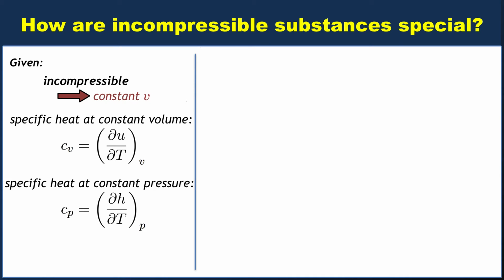Well, let's start with the definition of Cv, which I repeat over to the right. For a specific volume that's approximately constant, which remember is what it means to be incompressible, then we can actually change this to a full derivative of u with respect to temperature. Okay, already alarm bells should be going off. How can I go from that top line to the third line there, turn a partial derivative into a full derivative, just by knowing that v is constant?